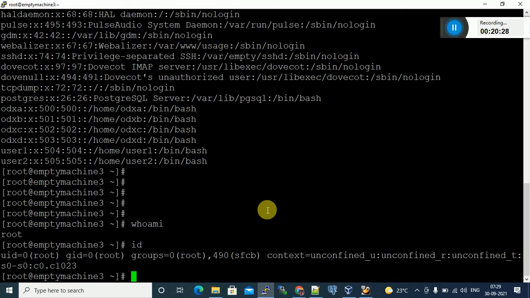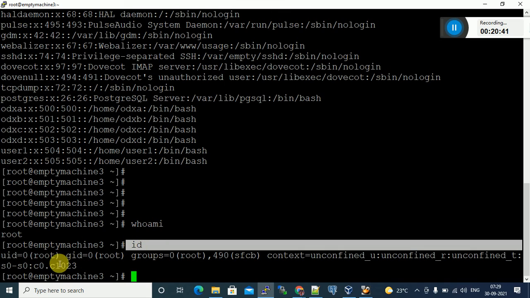Okay, so to find the group name and group ID, you can give the id command. By using this id command we come to know which user we are currently logged in as.